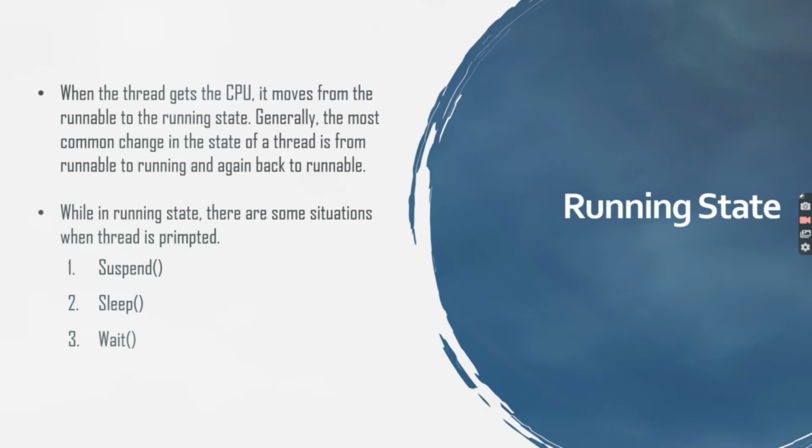Next state is running state. Running means the processor has given its time to the thread for its execution. The thread runs until it's preempted by a higher priority thread. While in running state, there are some situations when the thread is preempted, and these are situations like the suspend method, sleep method, and wait method.